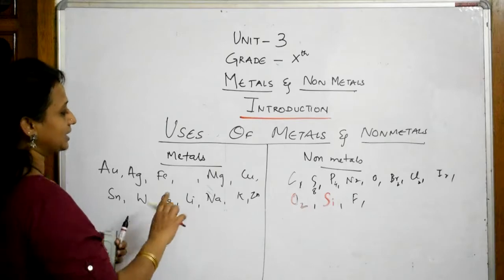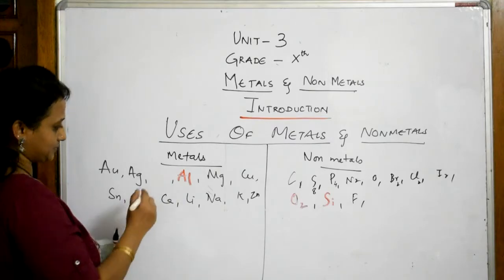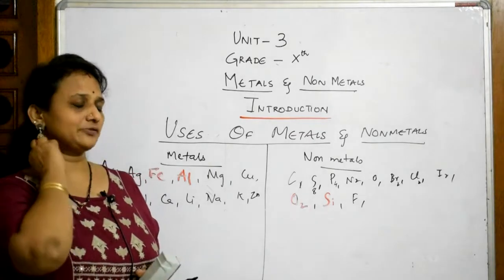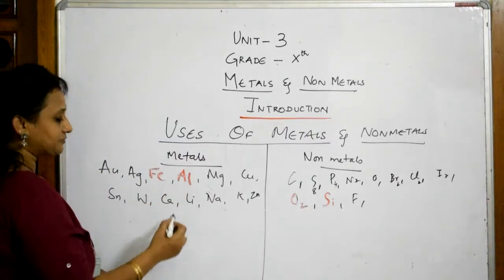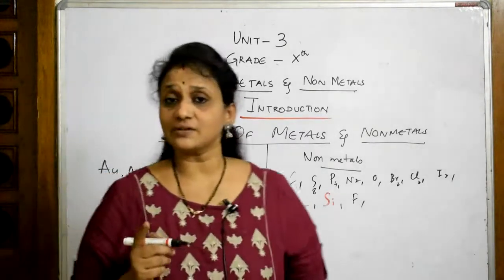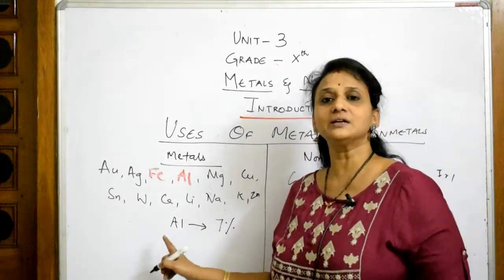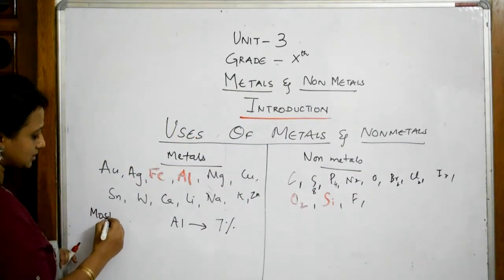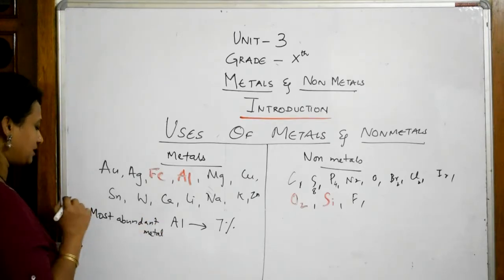Here also I'll write with a red pen. Why am I using a red pen, I'll tell you. Aluminium, I'm using red pen. Iron also I'm using red pen. Now see, why did I write it with red pen? Let us understand. Among all these metals and non-metals available in the Earth's crust, remember, aluminium is the first, the most abundant metal. This question is asked. Among the metals available, aluminium constitutes 7% of the Earth's crust. So the first most abundant element among metals is aluminium. Let us write that: most abundant metal is aluminium, this is the first place.